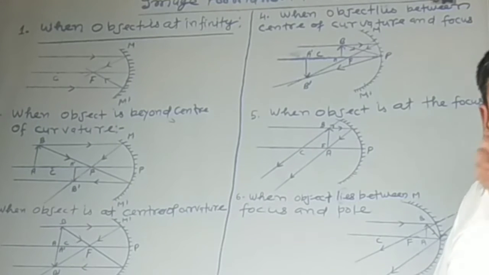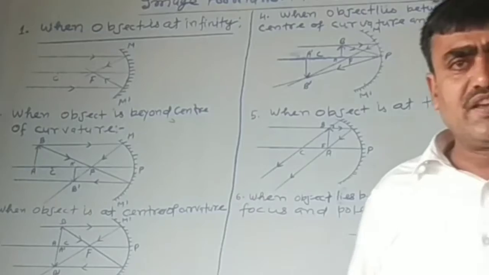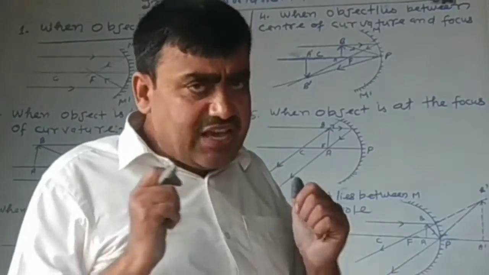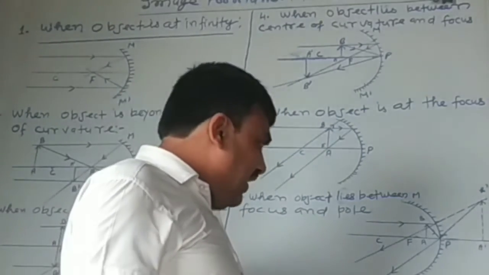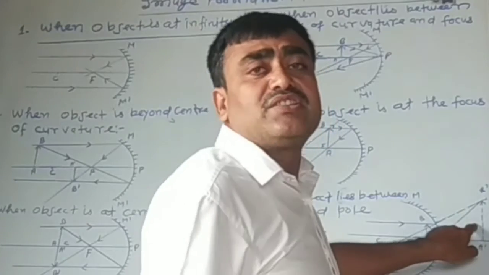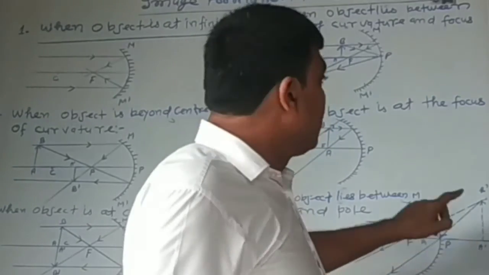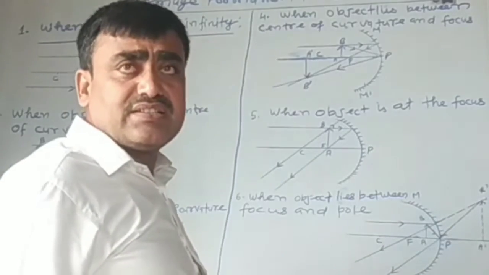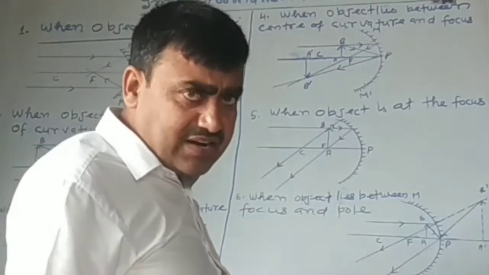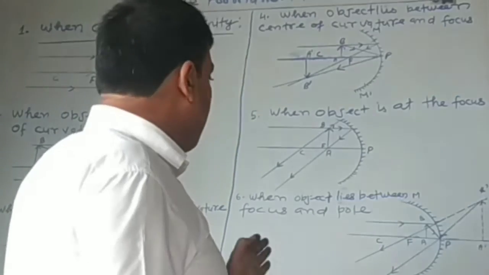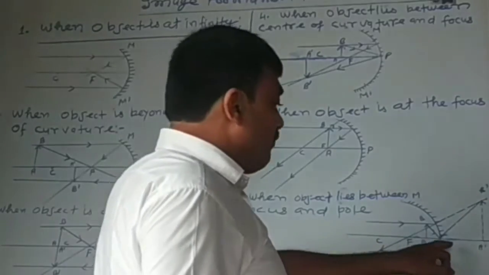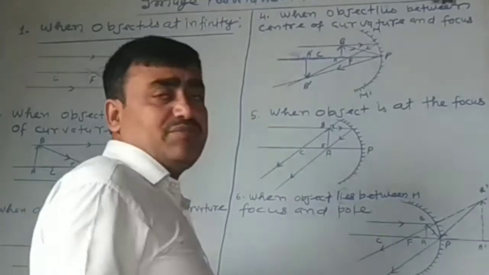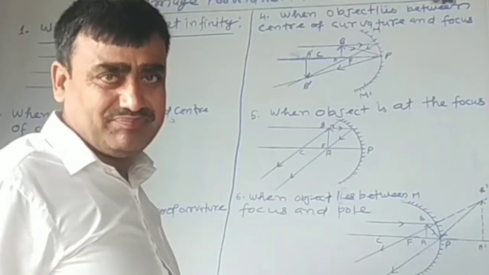This is the single case and the most important case of the concave mirror, in which a virtual image is formed. In all the above 5 cases, only a real and inverted image is formed. But here, a virtual, erect and magnified image is formed.